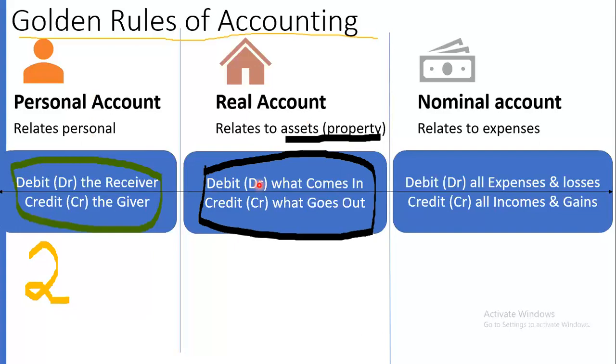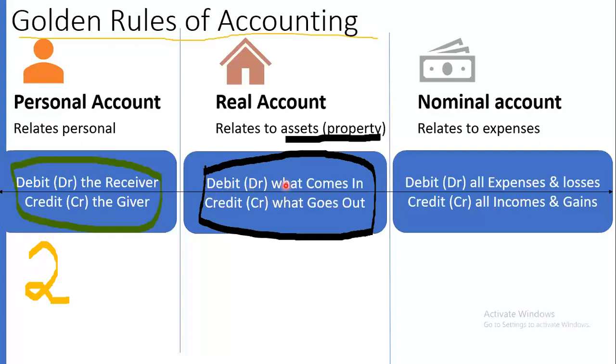You are running a business and you received property, any kind of property. For example, you purchased one machinery. That machinery is also one property, one asset. When you purchase it, that machinery comes to your business. So in such cases, you need to debit that machinery. So machinery will be debit.